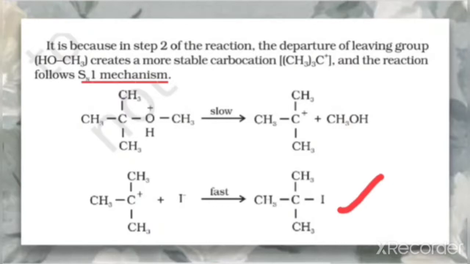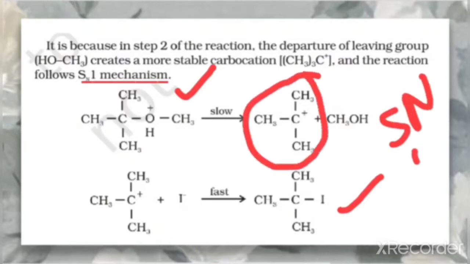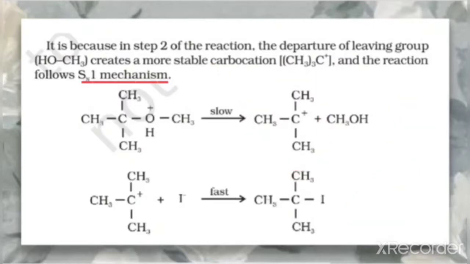The reason? Because during the second step, it undergoes the SN1 mechanism. That is important. Here, the SN1 mechanism takes place. So, in the SN1 mechanism, there is a formation of carbocation, the most stable carbocation. That's a tertiary carbocation. So, it results in the formation of halide instead of alcohol. But in the case of primary and secondary alkyl groups of ethers, the SN2 mechanism is taking place.